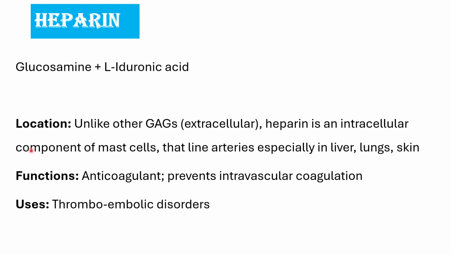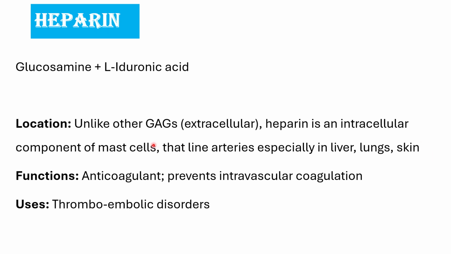Next, about heparin. Heparin is composed of glucosamine and L-iduronic acid. Location: unlike other glycosaminoglycans, which are present extracellularly, heparin is an intracellular component of mast cells that line arteries, especially in liver, lungs, and skin.